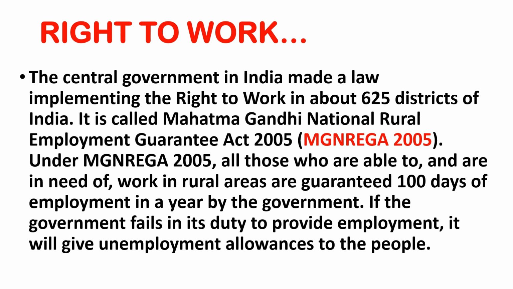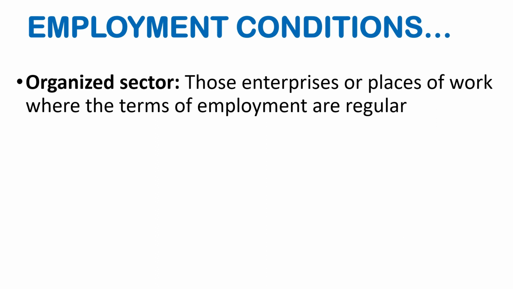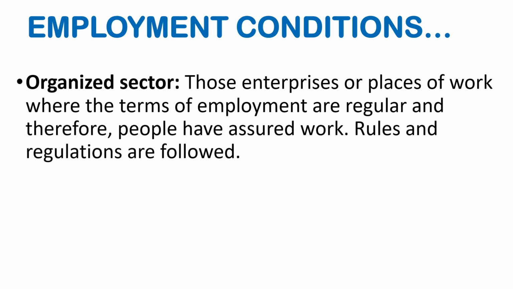Now classify the sectors of Indian economy by employment conditions. The first one is the organized sector. Those enterprises or places of work where the terms of employment are regular and therefore people have assured work, and rules and regulations are being followed, are the organized sector.